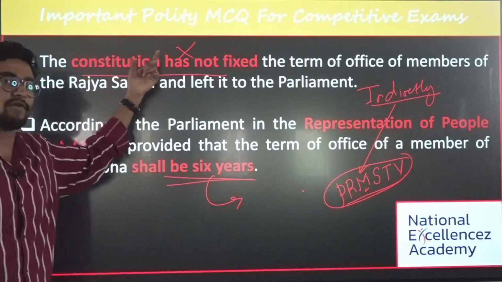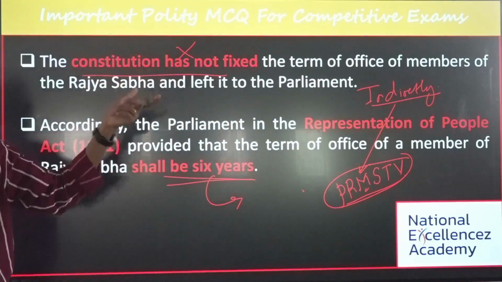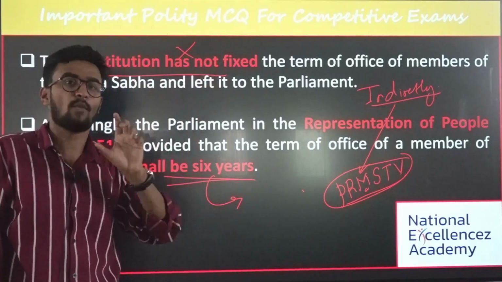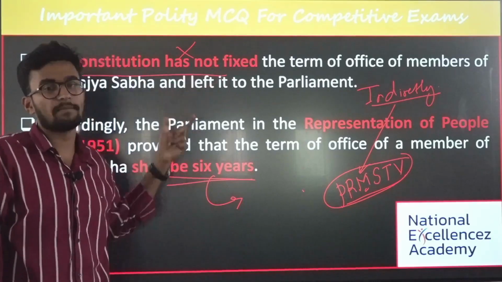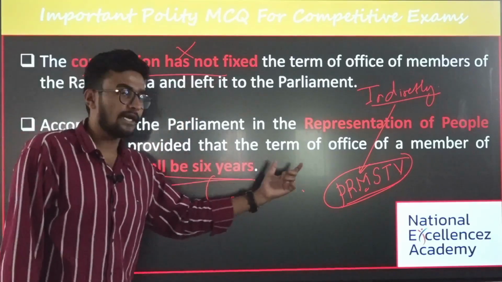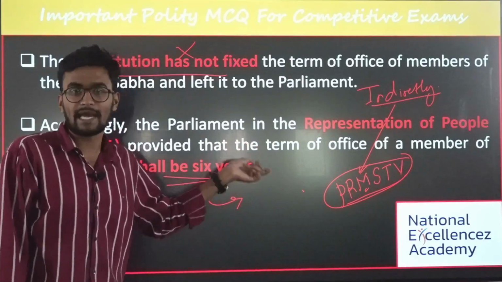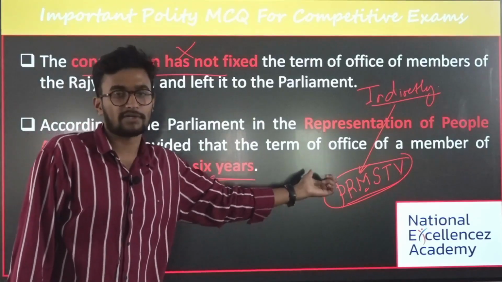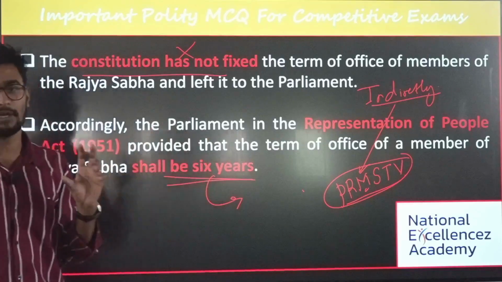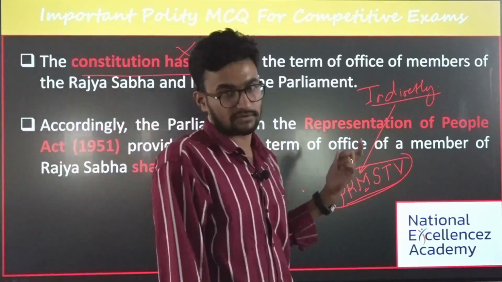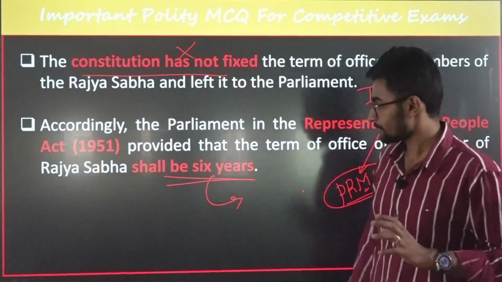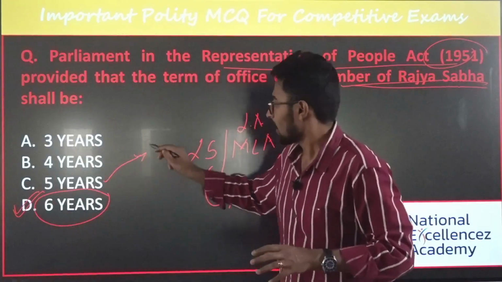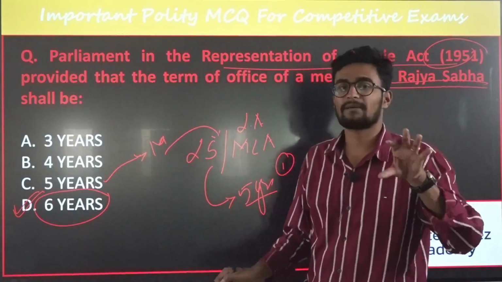The term of Rajya Sabha members is not mentioned in the Constitution, and they derive the term from the Representation of People's Act of 1951. This is the first thing. The second most important thing is that the members are elected indirectly, from MLAs, by proportional representation by means of the single transferable vote. Again, they have asked a question with respect to this. Is it clear? What is the answer for this? The answer is 6 years, whereas it is 5 years for MLAs or Lok Sabha members. Done?